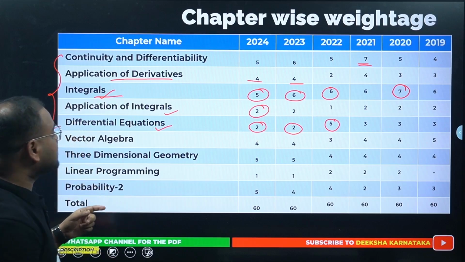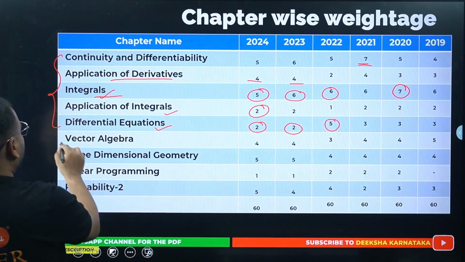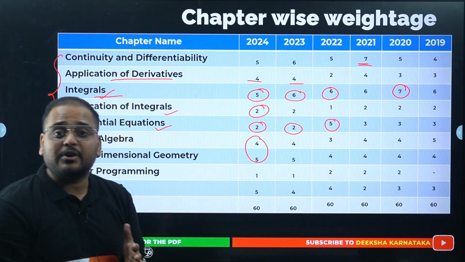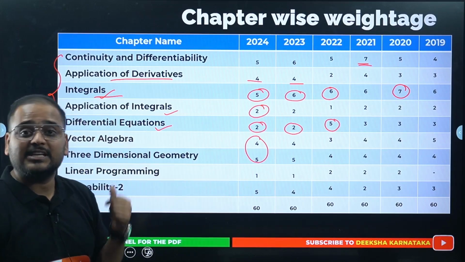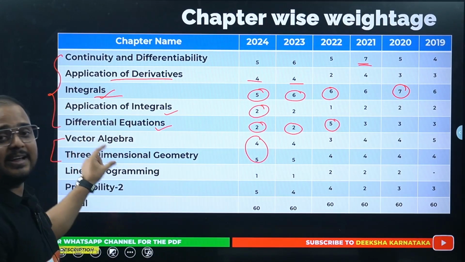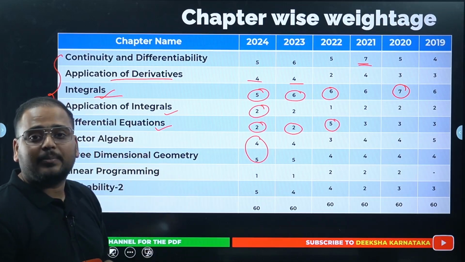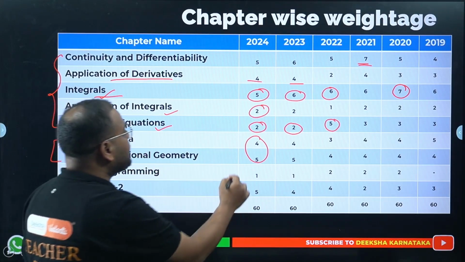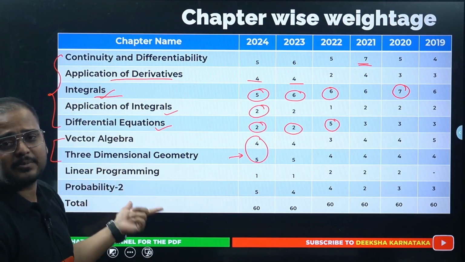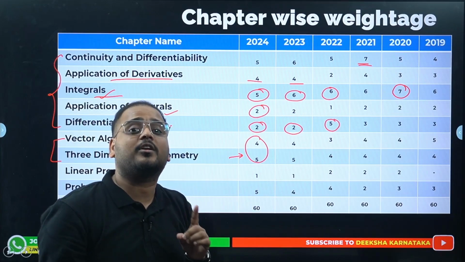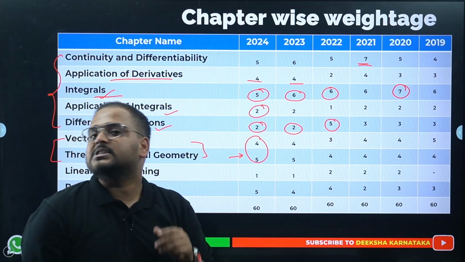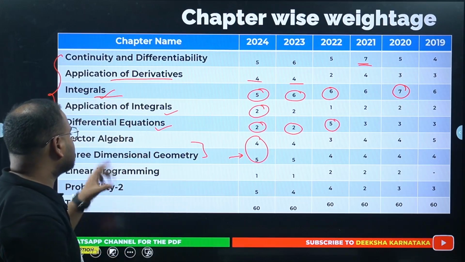All right, vector algebra, look at this. Combine these 2 chapters, 9 questions in vector algebra and 3D. That's why I said introduction to 3D is a very important chapter, because that gives you an understanding of the basics of these 2 chapters. It helps you a lot. 5 marks here is a lot, and it's a very, very simple chapter. All of you will agree with me, not even one will disagree, because these 2 are the simplest chapters ever. Straightforward concepts, straightforward questions also. No tricks in these 2.